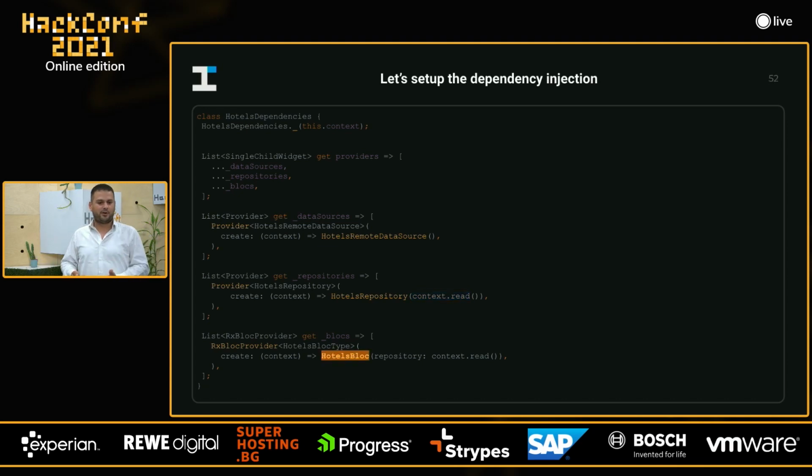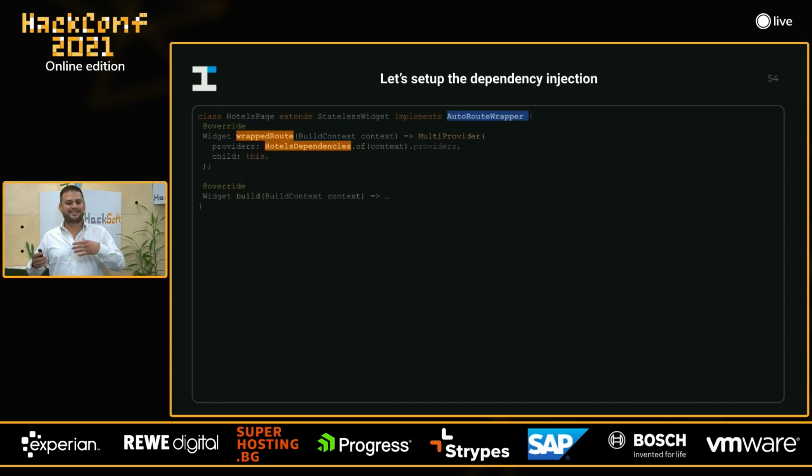Then we have hotels bloc, and we have the same concept. We have repository, we call context.read, and the provider package will be responsible for creating and providing that instance to you. But this is not the end. Somehow you need to wire the UI to the business layer, right? So, of course, there are multiple ways of achieving this, but one of them is to use auto_route package, which is a sophisticated package that enables you to write more declarative routing.